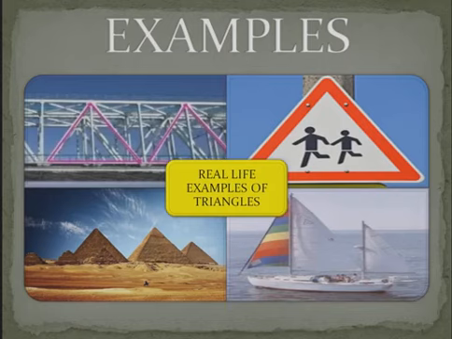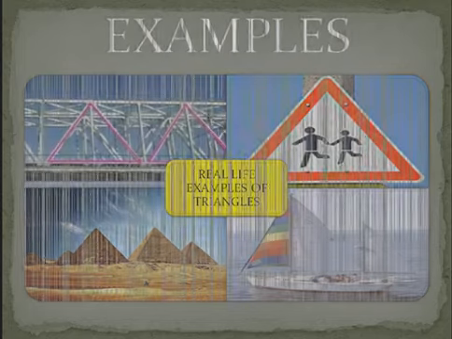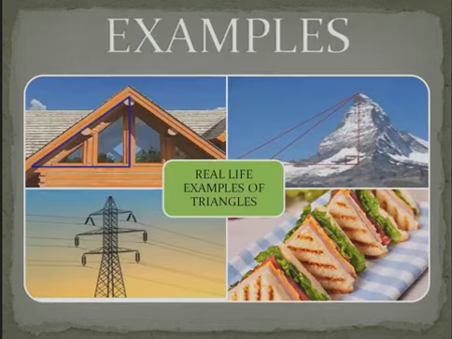Third one is pyramids. Pyramids are the ancient monuments constructed by Egyptians. They also have triangular shapes. Most of the sailing boats have triangular structure. We know that roofs of the houses in hilly areas are of triangular shapes. This shape doesn't let water or snow stay on the roof for a long time. Network towers are also triangular in shape. This shape gives them strength as it forms a strong base.